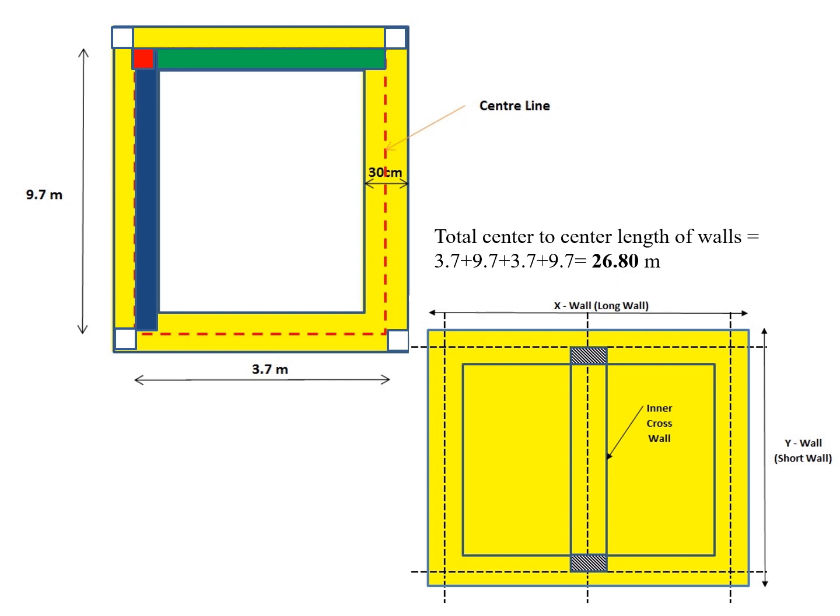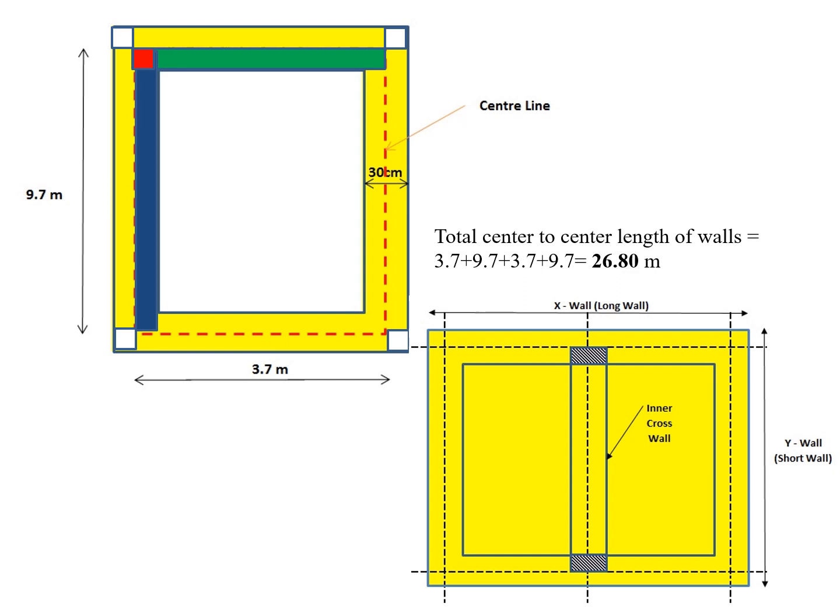Now move to the second diagram, the lower side diagram. In this I am having two types of room. Again, when I am taking the X wall, that is the horizontal wall, I am taking the complete patch. You are able to see the hash part that I have already taken. But when I am taking the inner cross wall, that is the vertical wall, again I am taking the same part. So that hash part needs to be deducted while doing the calculation.